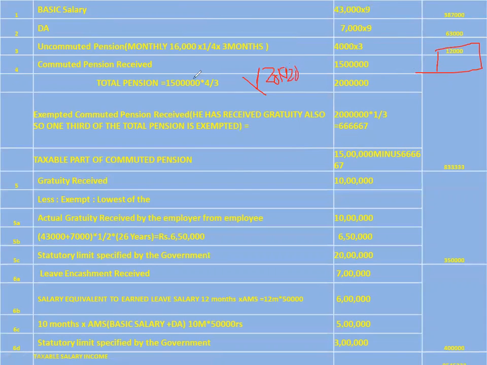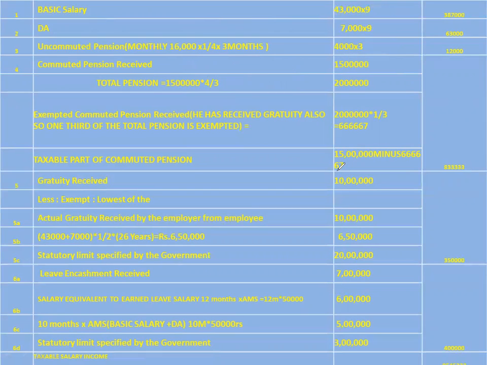Next one, commuted pension, which is called lump sum payment of pension. In the previous slide we have seen that he has got commuted pension, or lump sum payment of pension, of 15 lakh rupees.